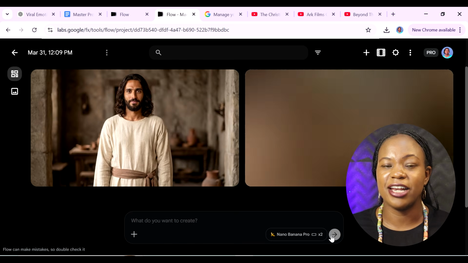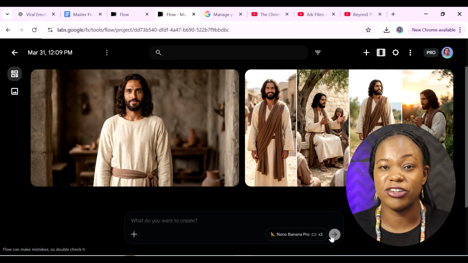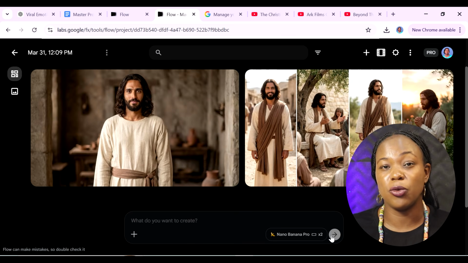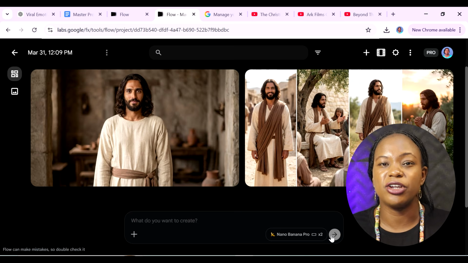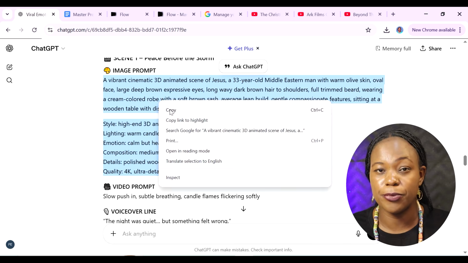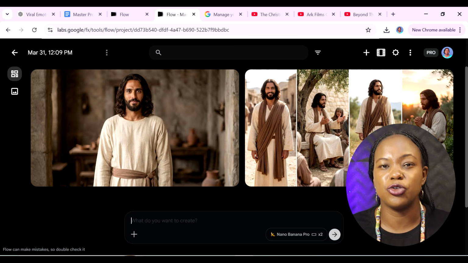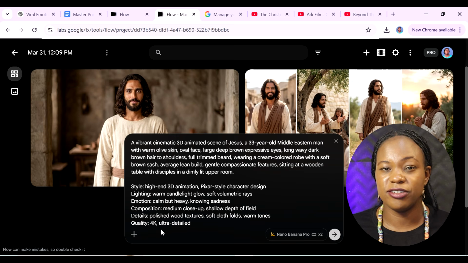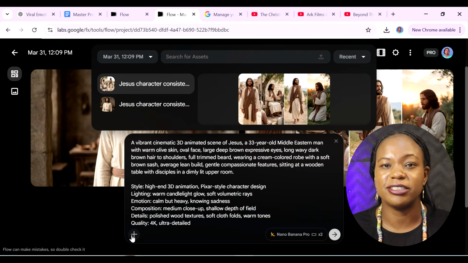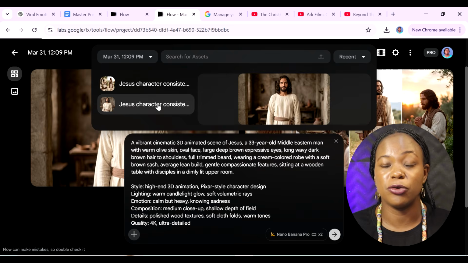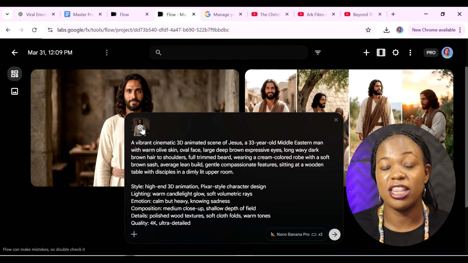And once it was done, this is what it got as my consistent character for Jesus. It is what we are going to be referencing when we are creating all the other images. Now we can go back to scene 1, copy the prompt, bring it back to Flow here, just paste it here. Once you paste it in here, you can now click on the plus sign so that we are able to bring in our consistent character. So you can choose either one of these.